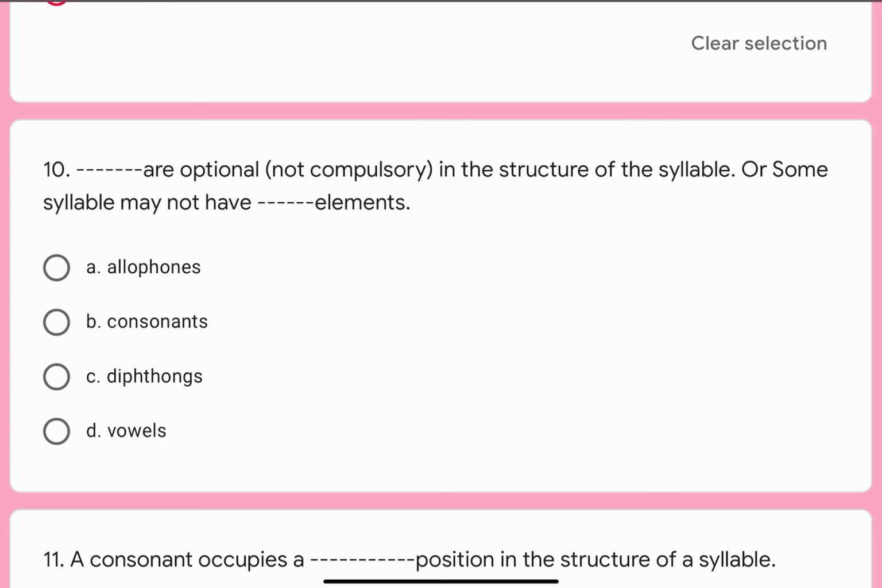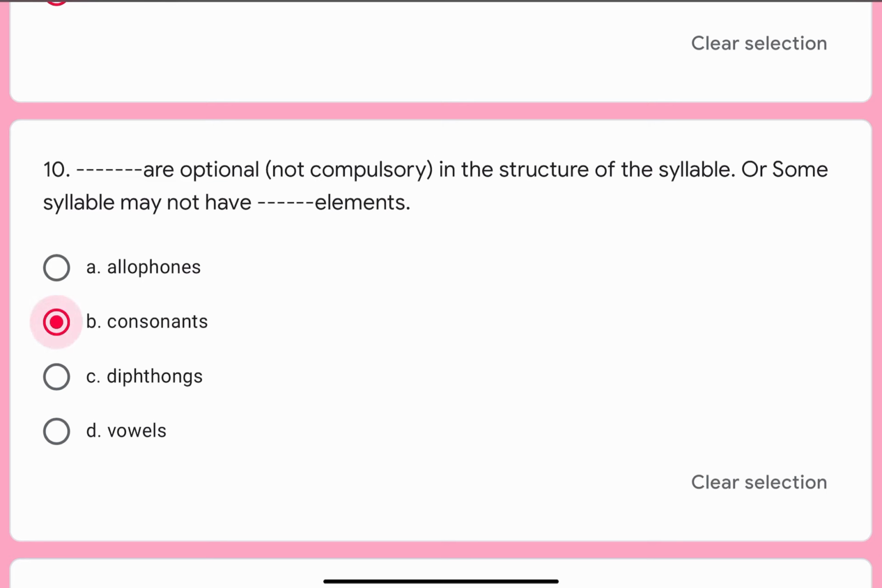Question number 10. Dash dash are optional, not compulsory in the structure of the syllable, or some syllable may not have dash dash elements. Options are A. Allophones, B. Consonants, C. Diphthongs, or D. Vowels. Correct option is B. Consonants.